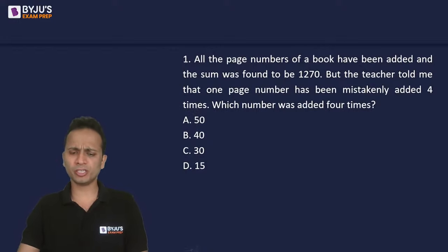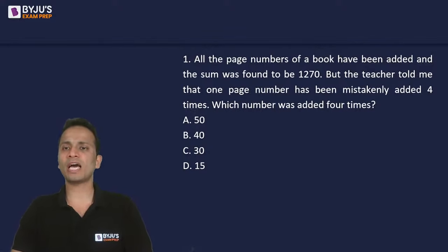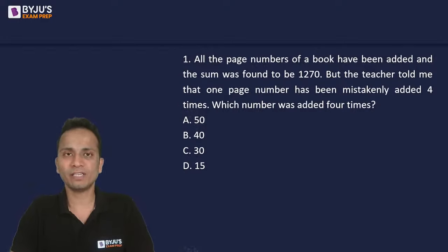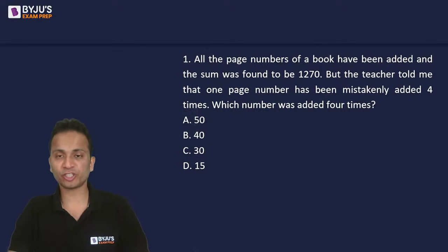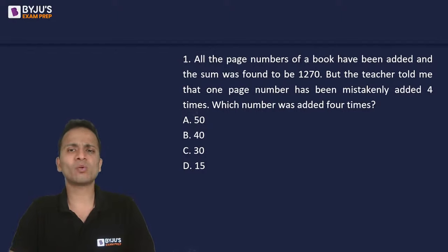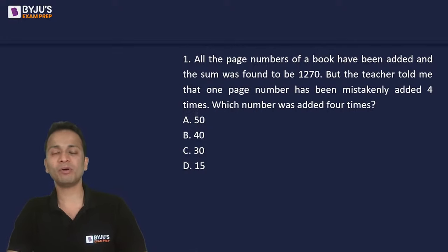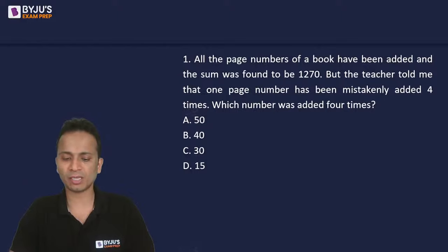A very common question, you will see this in many examinations. The question says that all the pages of a book have been added and the sum was found to be 1270. But the teacher told me that one page has been mistakenly added 4 times. Please be careful with the language of this question. Which number was added 4 times? What was the number of the page which was added 4 times mistakenly?